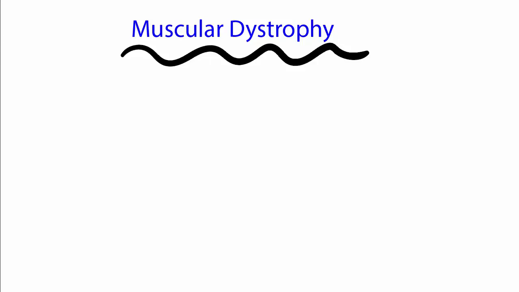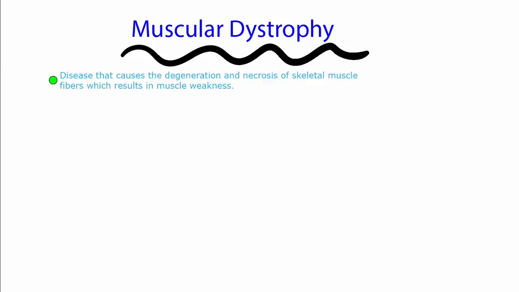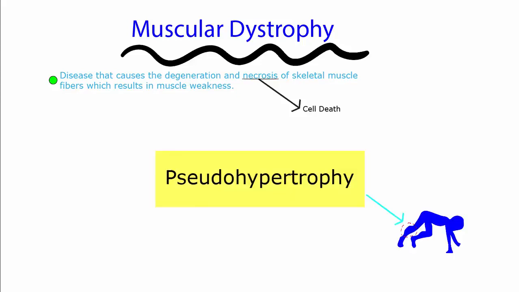Muscular dystrophy. Muscular dystrophy is a disease that causes the degeneration and necrosis of skeletal muscle fibers, which results in muscle weakness. By the way, necrosis means cell death if you didn't know. After the death of a cell, eventually pseudohypertrophy sets in, which is the replacement of muscle with fat and connective tissue. Pseudohypertrophy is very common in the calves of someone with muscular dystrophy.